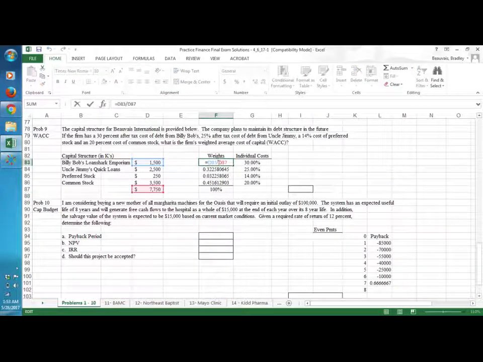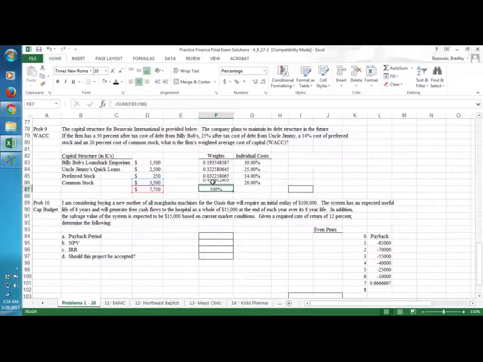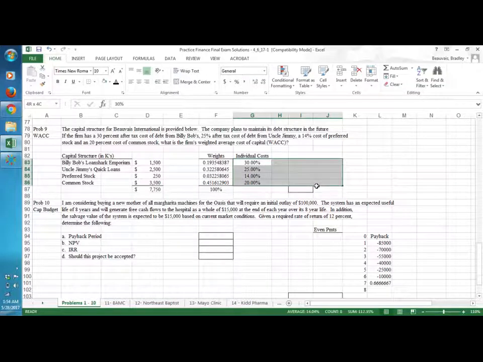So in this case, all we're doing is taking the 1500 in the numerator over our total, and doing that same sort of calculation for each one of these, so that you can see exactly what weight of the overall total comes from each of our component parts of the weighted average cost of capital. Of course, this should all sum up, and this is just a check to make sure that it does, which we are satisfied. So at this point, all I have to do is figure out what my total cost is based on what we see here.